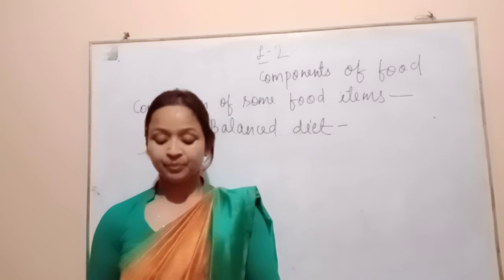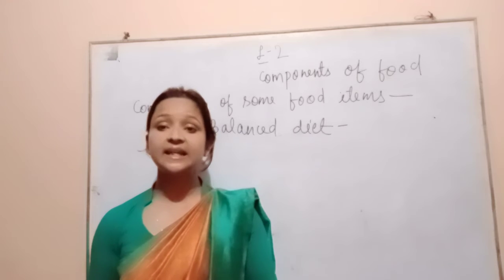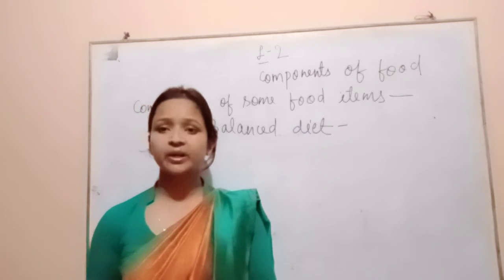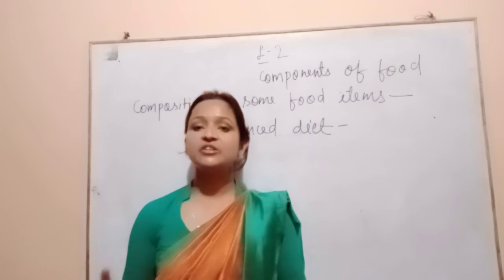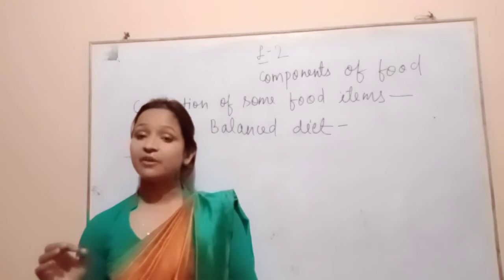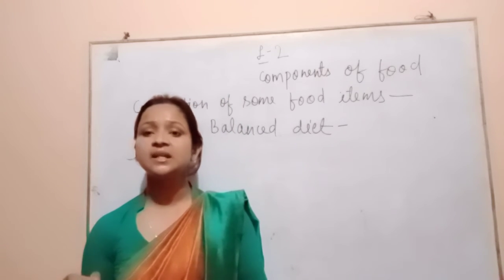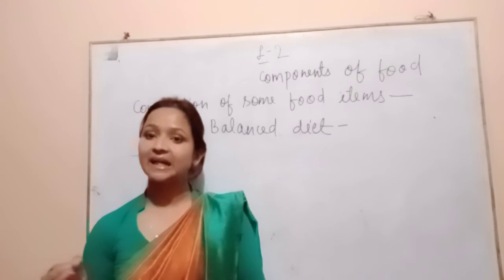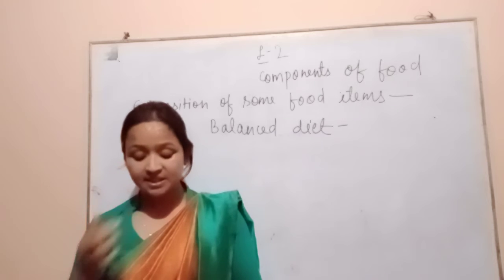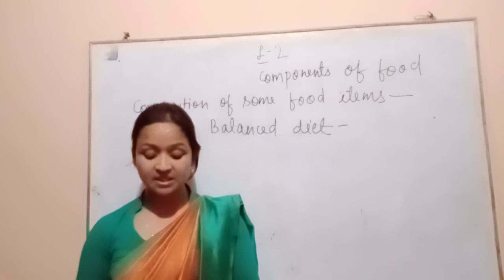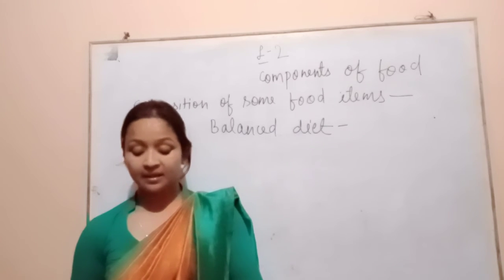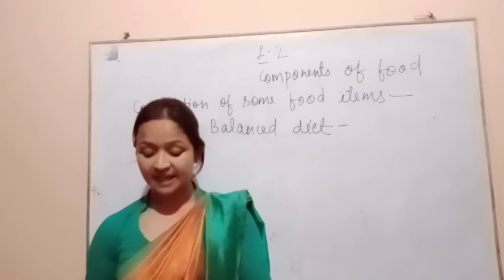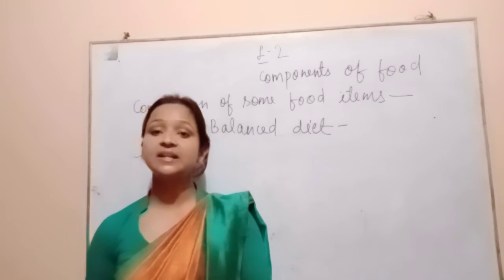For example, vitamin C gets easily destroyed by heat during cooking. If we heat foods containing vitamin C, it gets spoiled. It is therefore advised to include vitamin C, present in fruits and raw vegetables, in our diet.